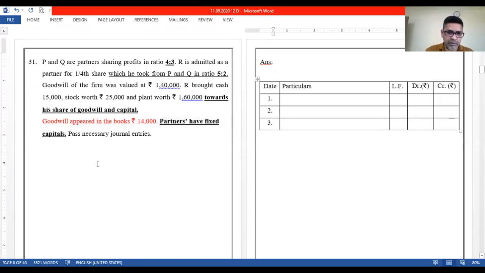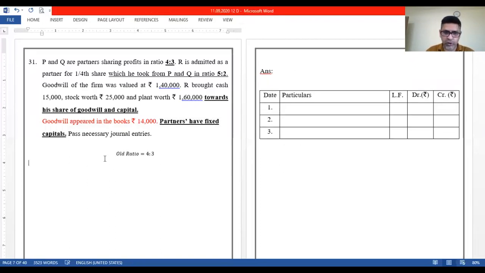We are given some old ratio. Let us start with that. On the left hand side you can see the old ratio given to us amongst P and Q is 4:3. R is admitted for 1/4 share.